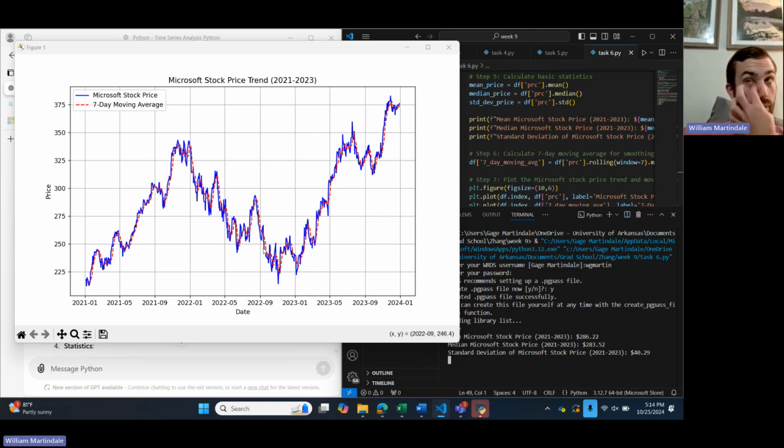Here we have a Microsoft stock price chart with a 7-day moving average.